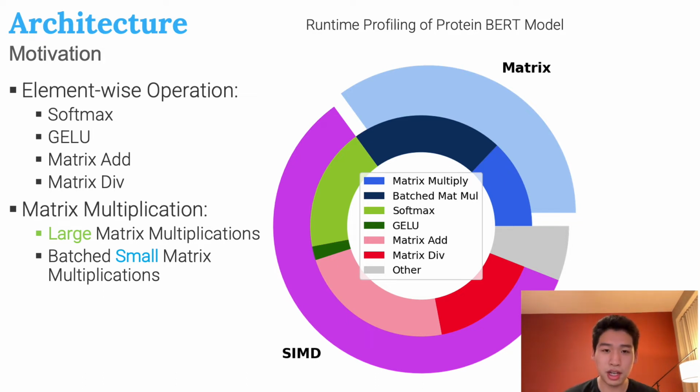To develop an efficient accelerator for this large-scale model, we start by zooming in on the profiling shown by my co-author Ice before. We can see that all the operations can be broken up into two categories, the matrix multiplications and the SIMD, which includes all element-wise operations. In addition to that, the size of the matrix multiplications also differs a lot. There are very large matrix multiplications for the linear layers, and there are also many small matrix multiplications that are batched together for the attention mechanism. And this implies that we need an architecture that can efficiently compute both the large matrix multiplications and small matrix multiplications.